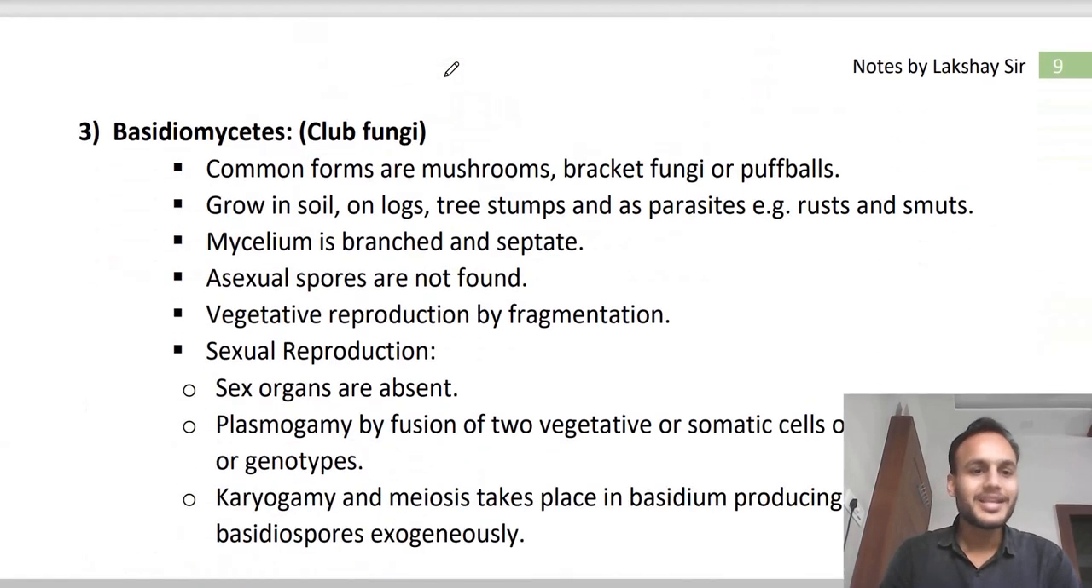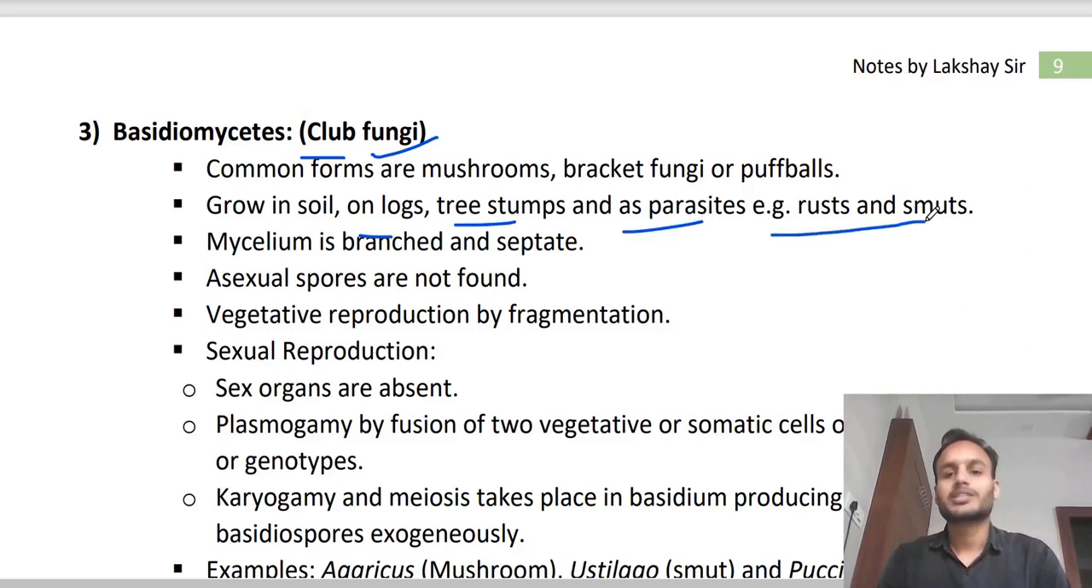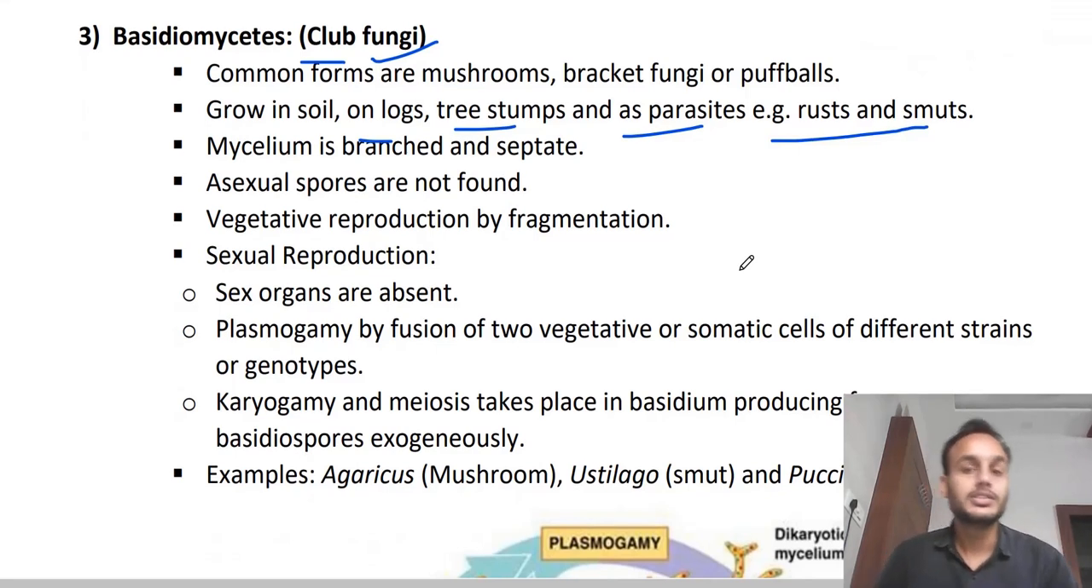Okay. Next is Basidiomycetes, or it is called as club fungi. So it is a common group which includes mushrooms, bracket fungi or puffballs, right? They grow on soil, on logs, tree stumps as parasites, example rust and smuts. So in this group the most important is these rust and smuts. We will talk about it later on.